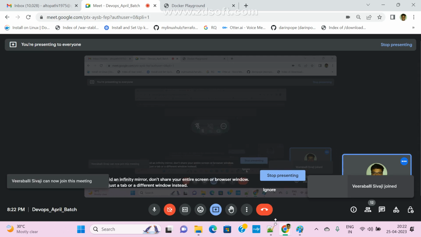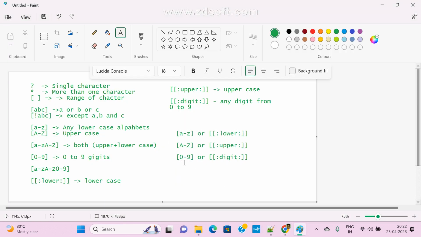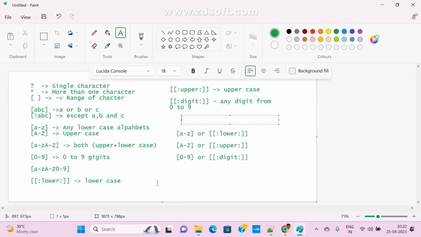Yes. So this is mostly for validating and for searching purposes. Mostly we are using regular expressions. Now there is a very important command, the grep command. In every interview they are asking about it. As of now, we have covered so many commands.